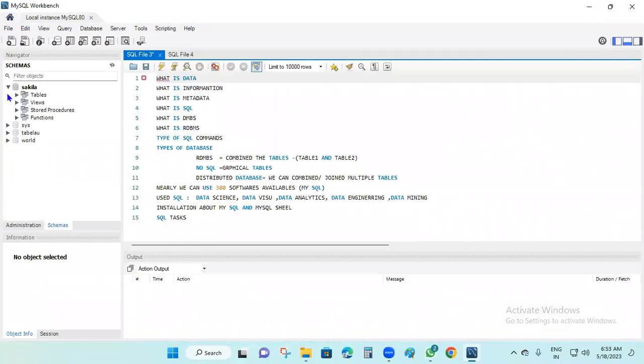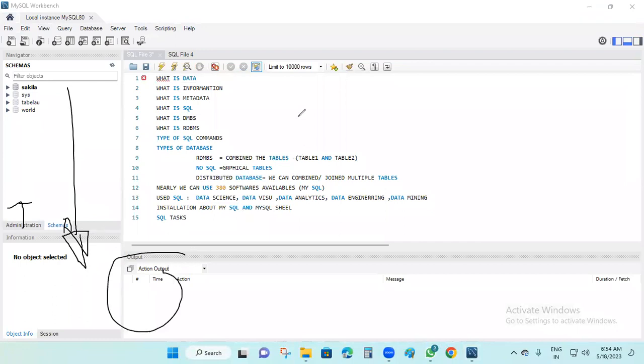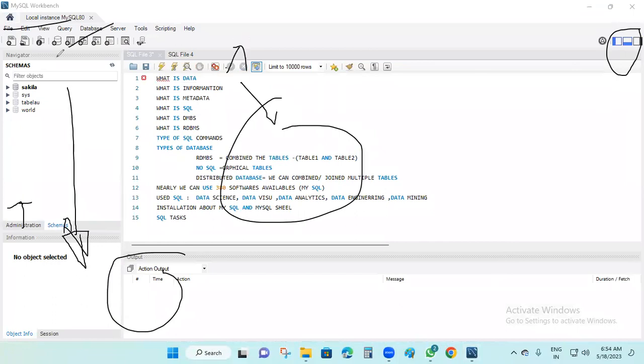Okay, these are the tables. In the tables, as we already discussed, this is the administrator block, where the admin is maintained. This is the schema, right? The schema is used by the Tableau developer or SQL developer. This is the output, and this is the query editor. You can write the query here. These are the SQL additions, the menu bar and toolbars. This is the query toolbar, right? Likewise, you can see all the information from the previous class.